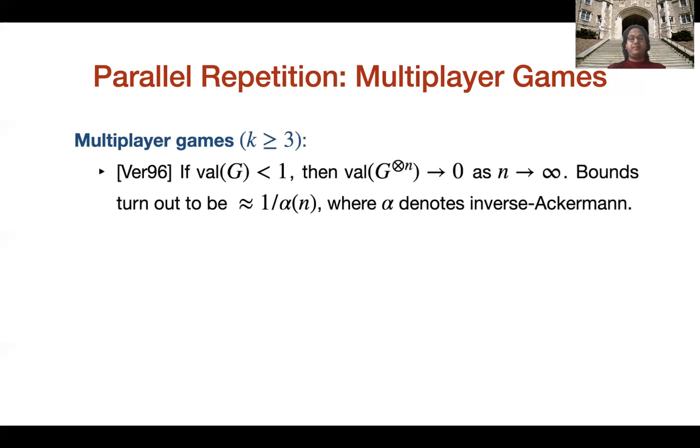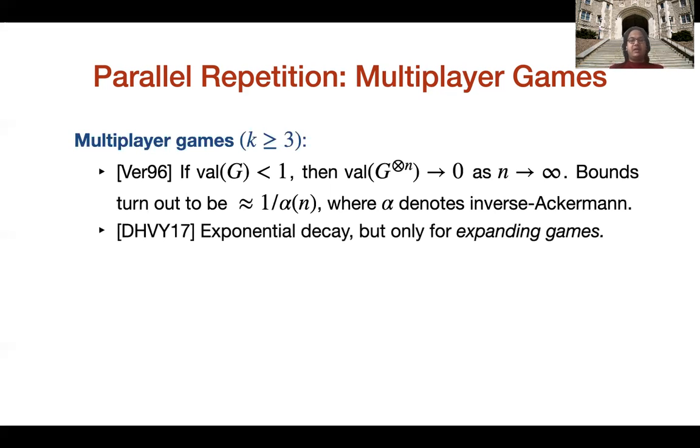Now, we ask the same question for multiplayer games, that is the case when k is at least 3. We note that much less is known in this case. The main result known in this area is one proven by Verbitsky in 1996. He showed that if the value of G is less than 1, then the value of the repeated game goes down to 0 as n tends to infinity. The bounds for this turn out to be 1 over the inverse Ackermann function, which is a very slow decay. These bounds are basically the result of a black box application of the density Hales-Jewett theorem.